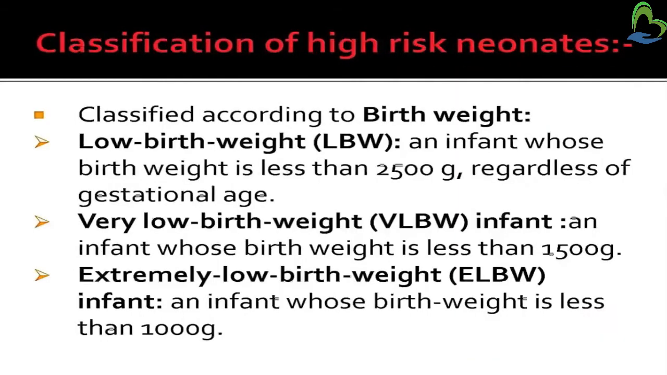Then, classification of high risk neonates. First, according to the birth weight. It includes first low birth weight, LBW. An infant whose birth weight is less than 2500 gram regardless of gestational age. Regardless means we are not taking into account the gestational age. Those babies whose birth weight is less than 2500 gram are called low birth weight. Then if the birth weight is less than 1500 gram, those babies are called very low birth weight neonates. Then extremely low birth weight: those babies whose birth weight is less than 1000 gram are called extremely low birth weight babies.